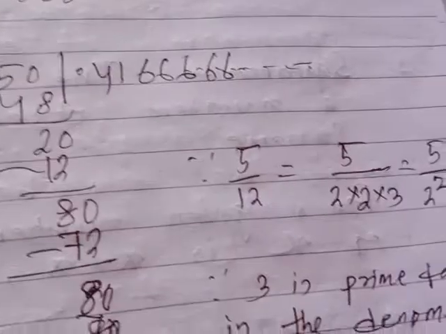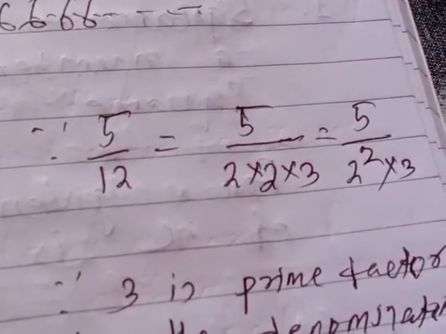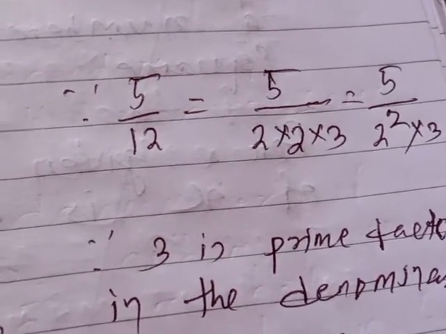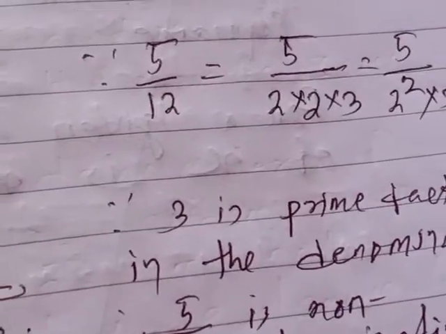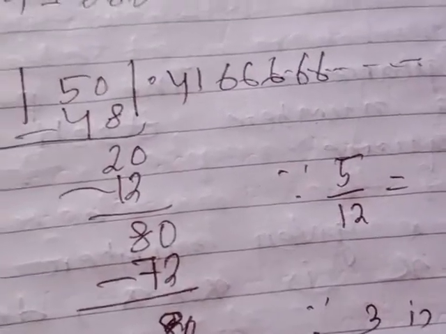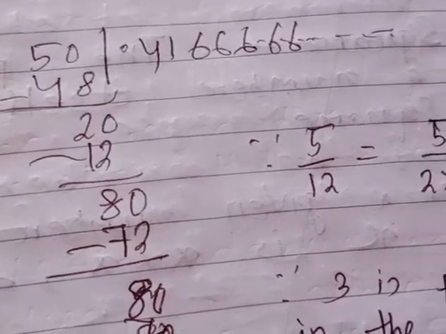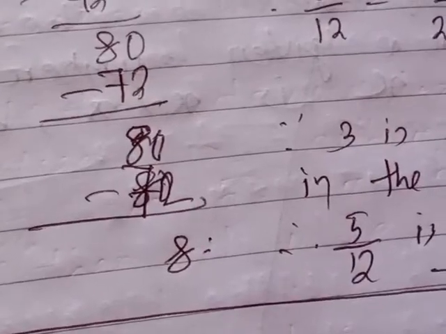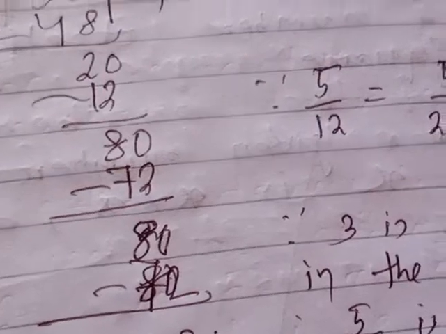Again, 5 upon 12, where 12 is 2 into 2 into 3. So the prime factors are what? 2 and 3. Since 3 is a prime factor in the denominator, we can say 5 by 12 is a non-terminating decimal number. Before the division you can say it, and after division you can also observe that the remainder can never be 0 during the process of division while dividing 5 upon 12.